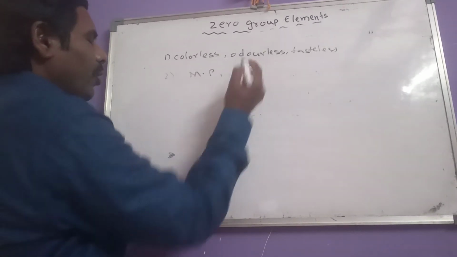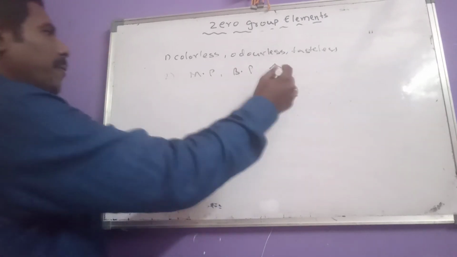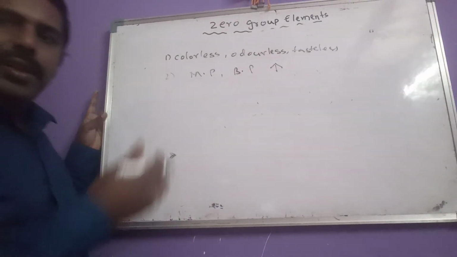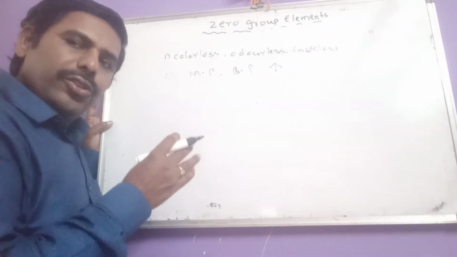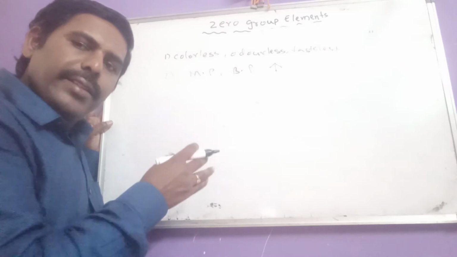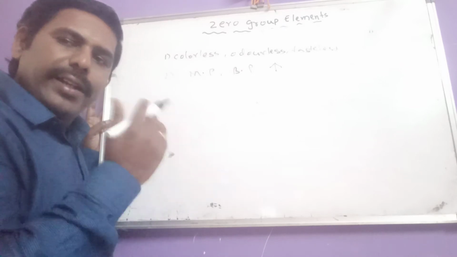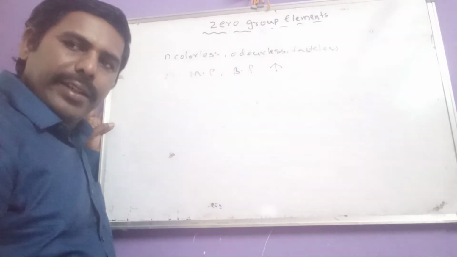Next, melting and boiling point values increase from helium to xenon. No need to consider radon, leave that. The melting and boiling point values increase from top to bottom, due to the increase in weak van der Waals attractions.